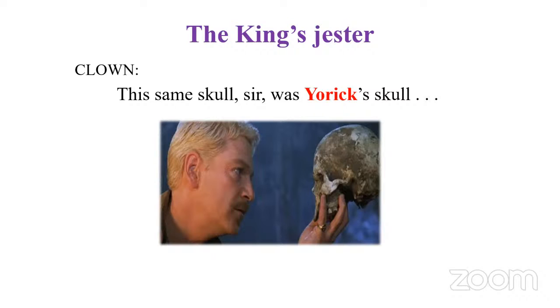Hamlet has escaped from going to England, and he comes back to Denmark with Horatio, and he goes to the graveyard. He looks at the gravediggers, and they dig out a skull. The gravedigger says this belongs to King Hamlet's jester who died years ago. And this is the context.